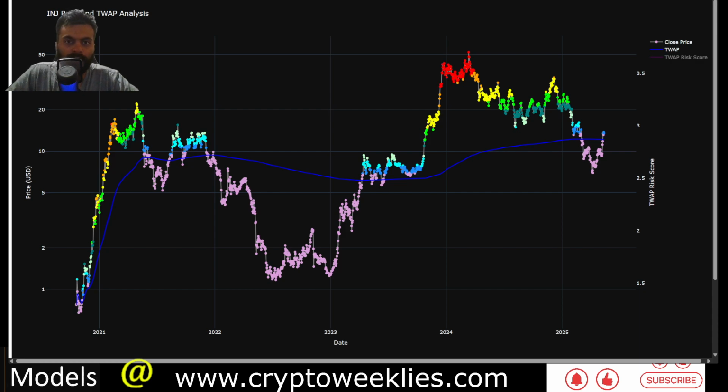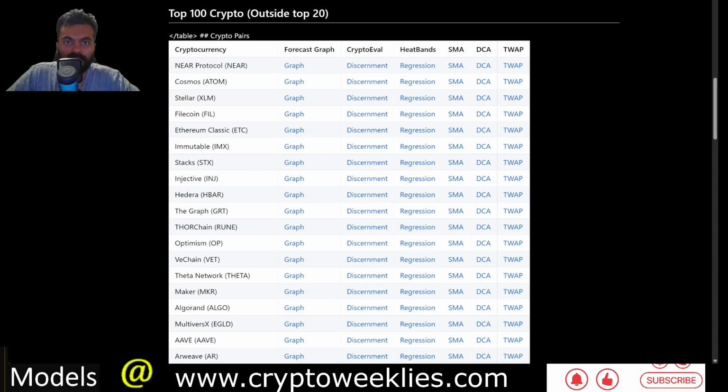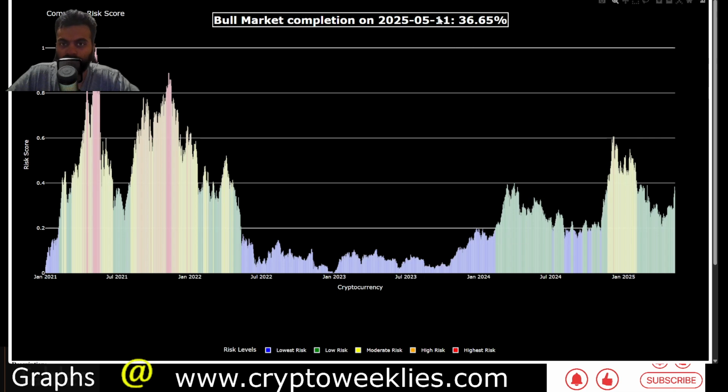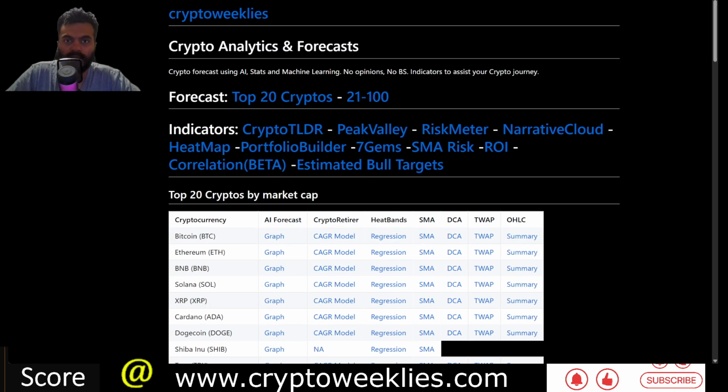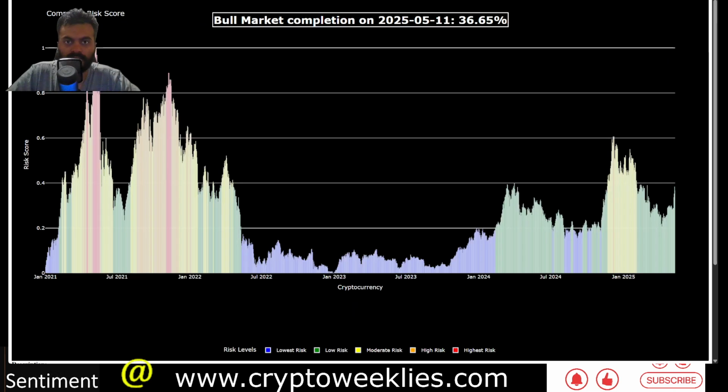market is completed. Right now the completion of bull market is not done yet. You can see per this bull market completion model that we have under crypto weeklies on peak value analysis. This model says that as of May 11th, the bull market is only 36% complete. Again, this is not a linear model.